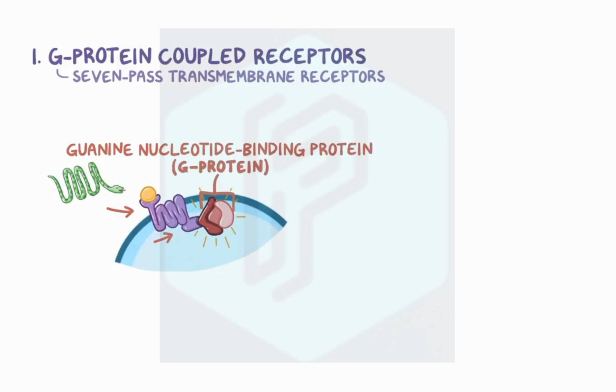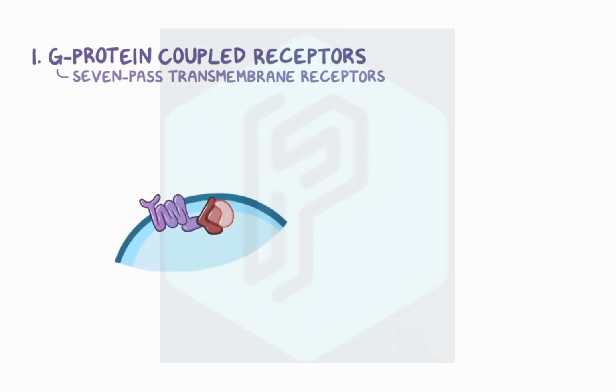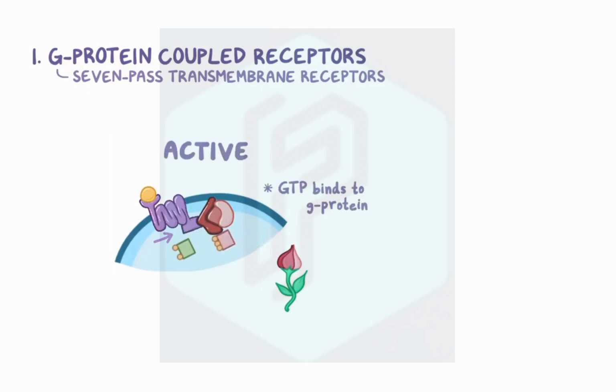G proteins are made up of 3 subunits called alpha, beta, and gamma, sort of like a flower with 3 petals. The alpha and the gamma subunits are anchored to the cell membrane and keep the G protein right next to the receptor. G proteins bind to guanosine diphosphate, or GDP, when they're inactive. When the alpha subunit is bound to GDP, the 3 subunits stay together so the flower is closed. But when the ligand binds, the G-protein coupled receptor changes its shape, and this allows the G protein to release GDP and bind GTP instead, activating the protein.